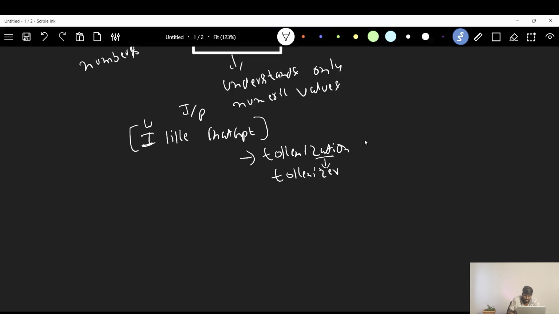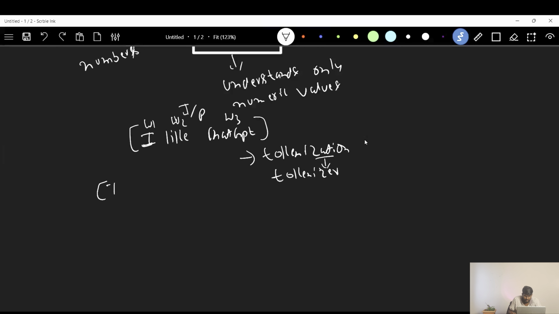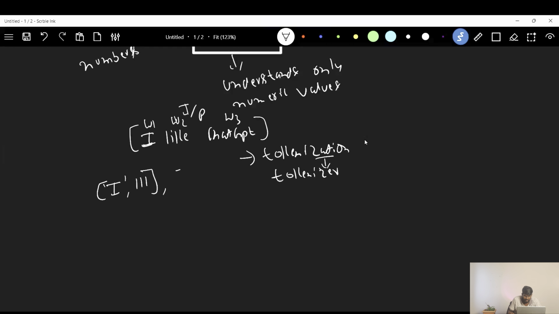Let's say this is word 1, this is word 2, this is word 3, right? It will take each of these words and convert them into tokens with associated token IDs. Let's say the word I is converted into one token with associated token ID 111. Similarly, like is converted into one token with associated ID, let's say 112.